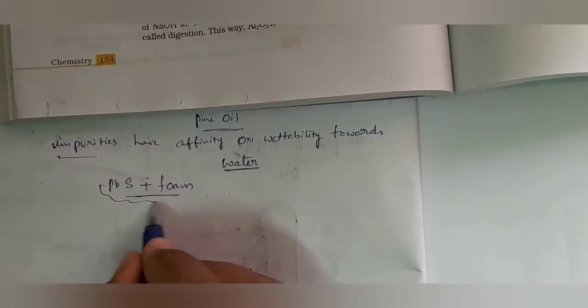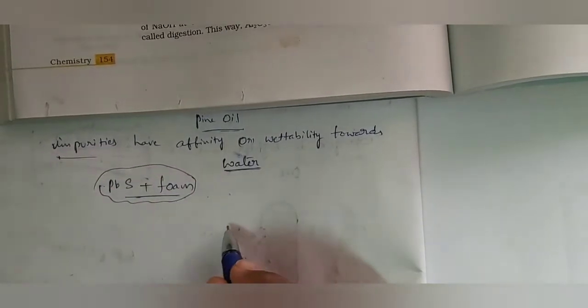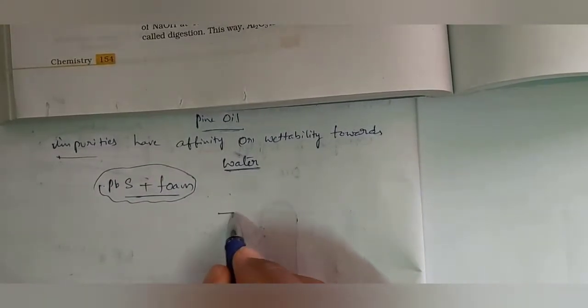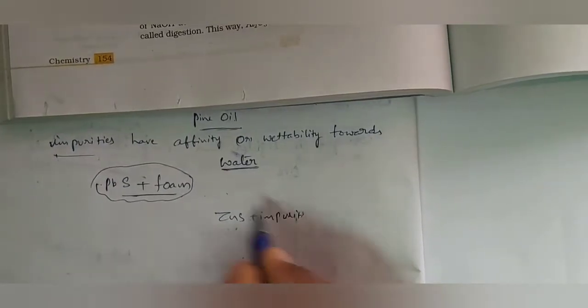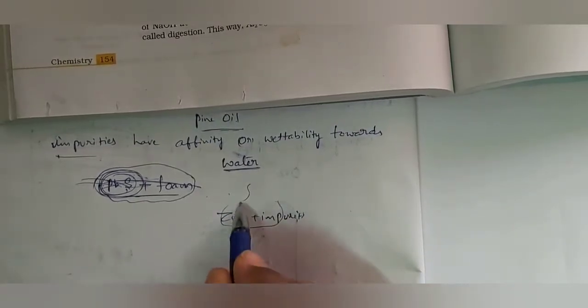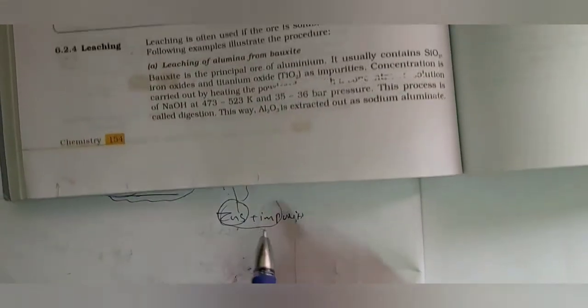Okay, it is in the upper layer. Then in the water we have ZnS plus impurities. So slowly this foam is separated and lead sulfide comes out. After completion of separation of lead sulfide, again agitation takes place, then ZnS will come out. Like that, depressants are useful to separate two different ores.